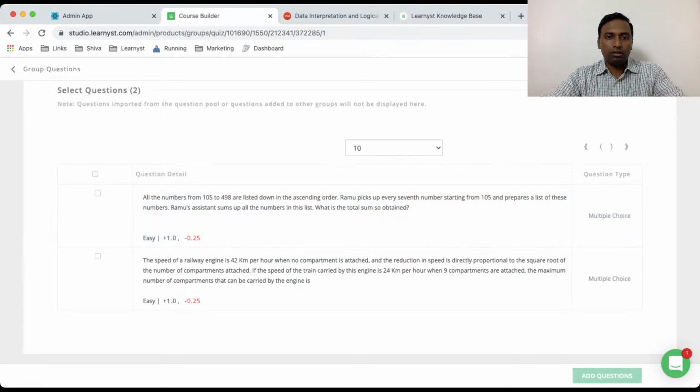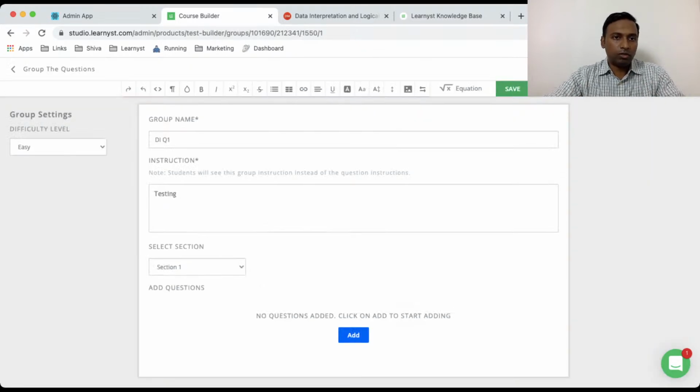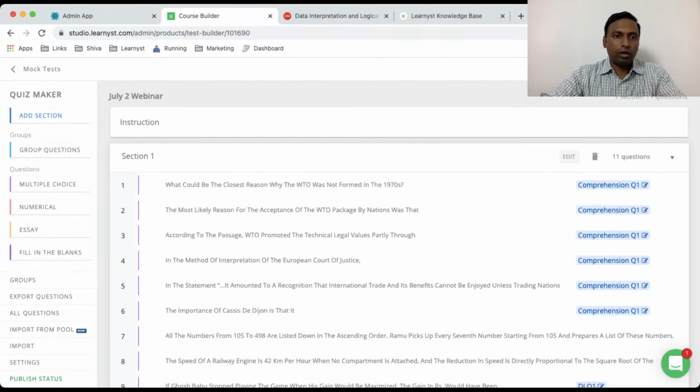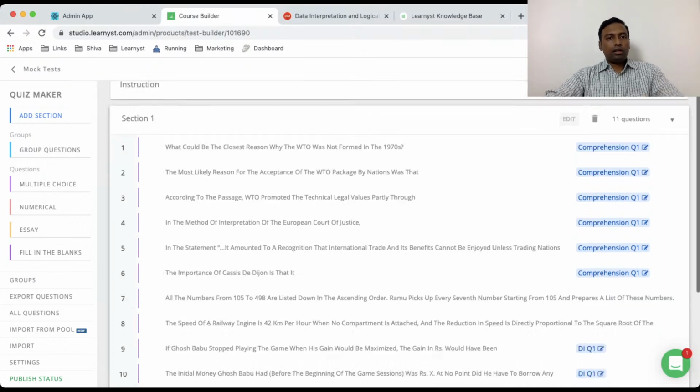As you can see, it really saves you a tremendous amount of time. You don't have to go through each and every question for grouping. But the main advantage you will have is when you randomize the quiz, which I'm not going through in detail. As you know, there's a random feature where you can randomize the entire test.